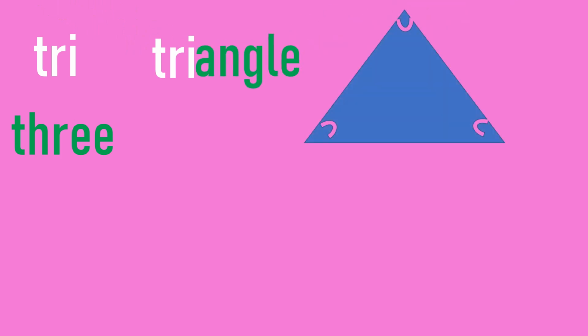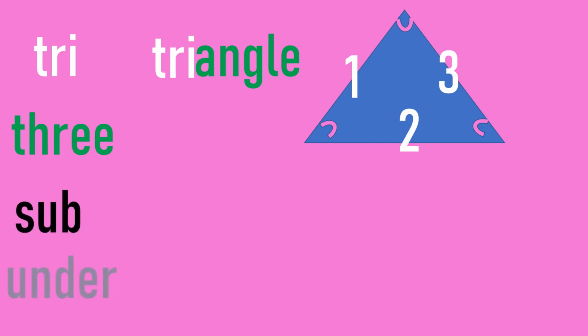Let's look at tri. Tri means three. For example, triangle. This is a triangle with 1, 2, 3 sides. We have sub, which means under.